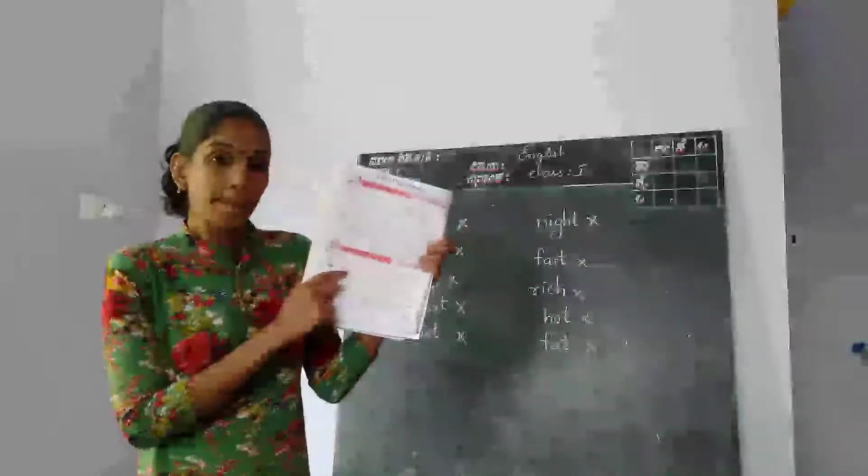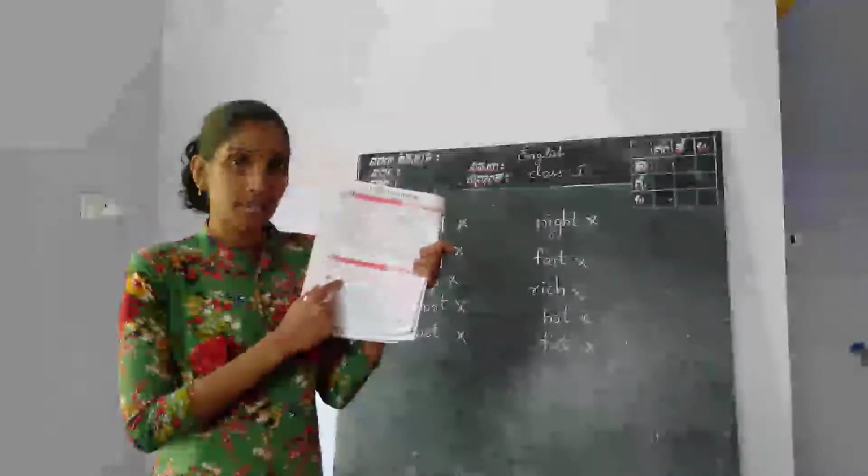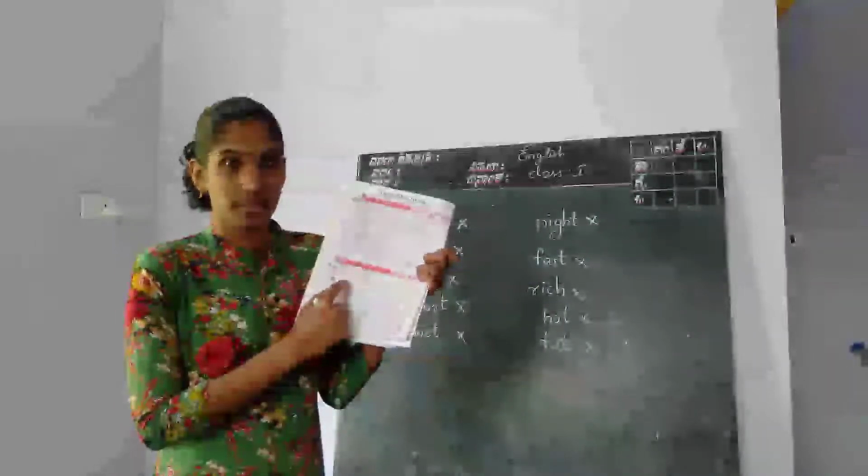Here the word met, M-E-T, has the short E sound. The remaining words don't have the short E sound. So we can color the word met.